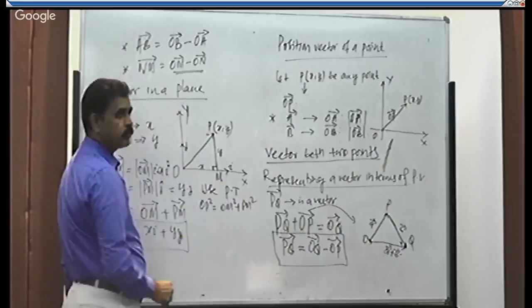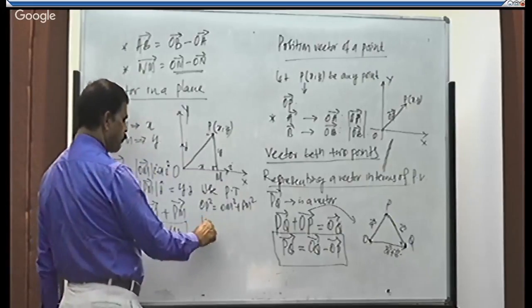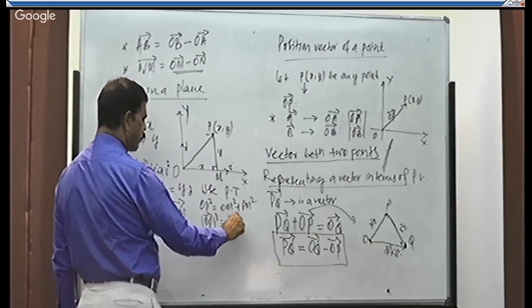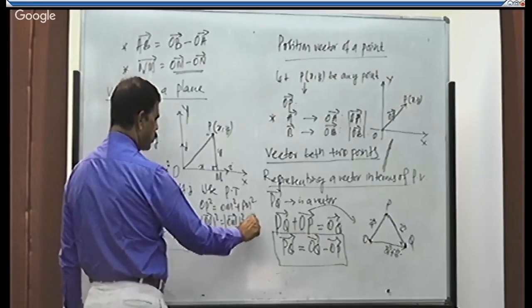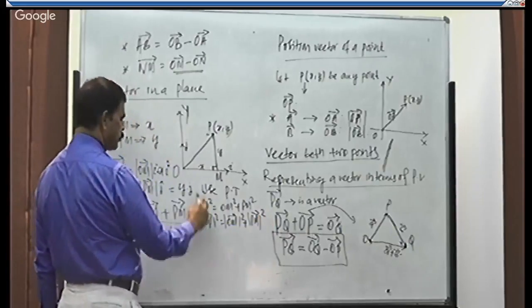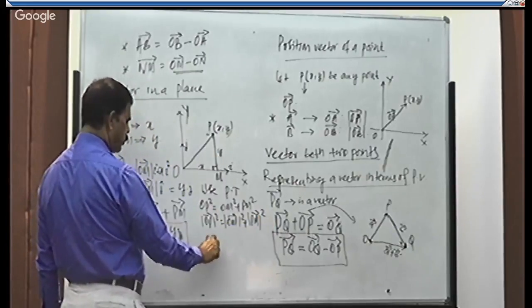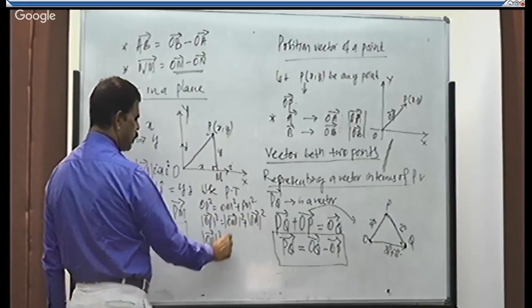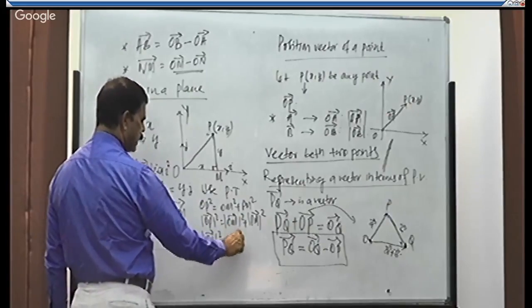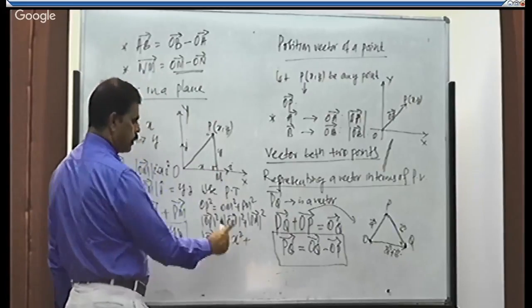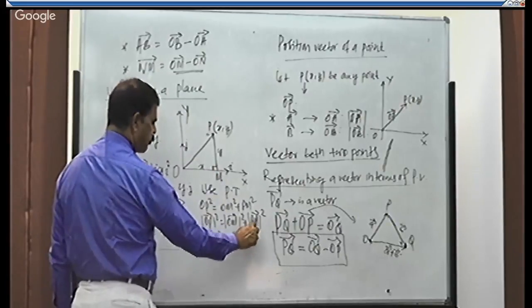Is it right? If I take the magnitude, magnitude of OP square is equal to magnitude of OM square plus magnitude of PM square. That is, OP square is equal to x square, since magnitude of i is equal to 1, plus PM square, that is y square.